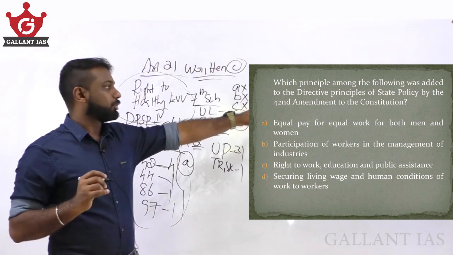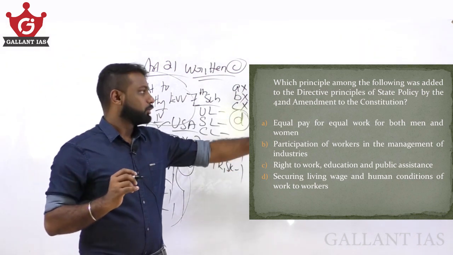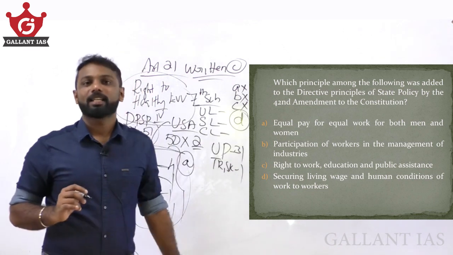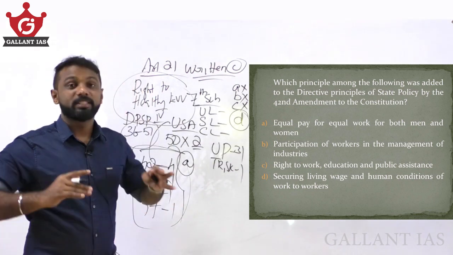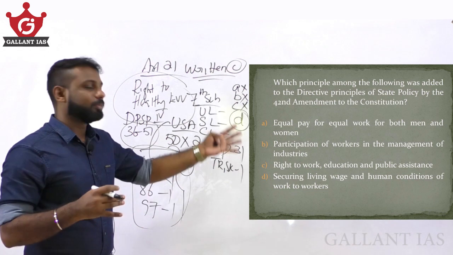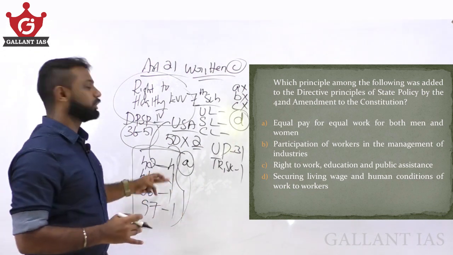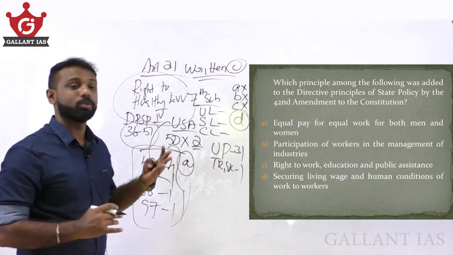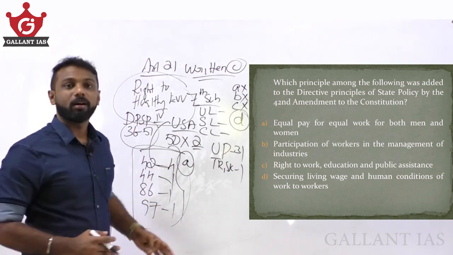Why? Because questions are directly asked. So among these, which provision was added to DPSP through 42nd Amendment Act is asked. Similarly, we can expect a question from the following: which one is added through 44th, or which one is added through 86th Amendment? Likewise, questions we can expect. So prepare all these wisely.